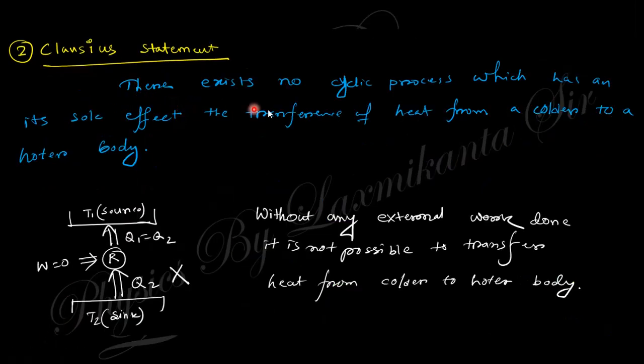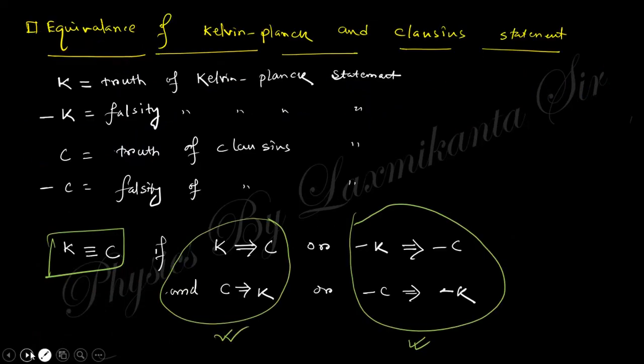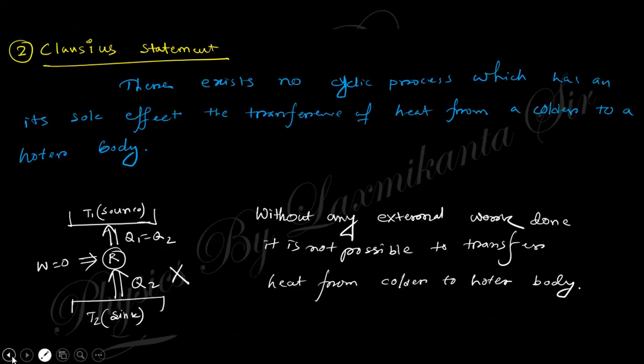The Clausius statement says there exists no cyclic process whose sole effect is the transfer of heat from a colder body to a hotter body. It says that heat taken from the cold body, at lower temperature, and ejected to the hotter body without other effect is also not possible. So both are negative statements.